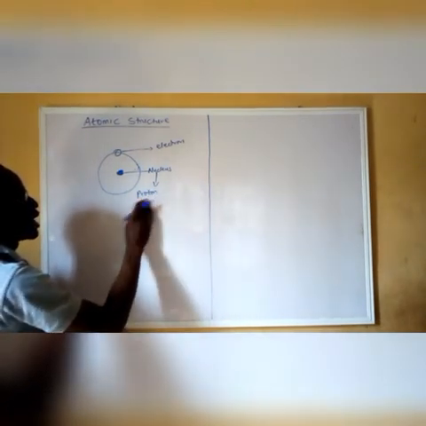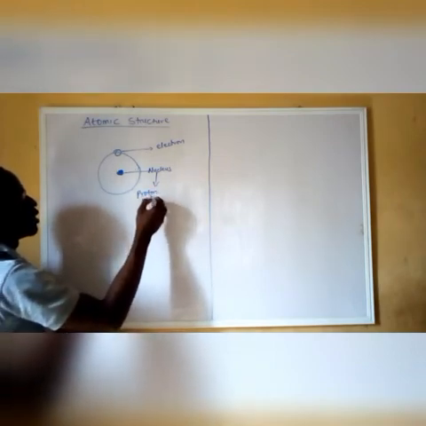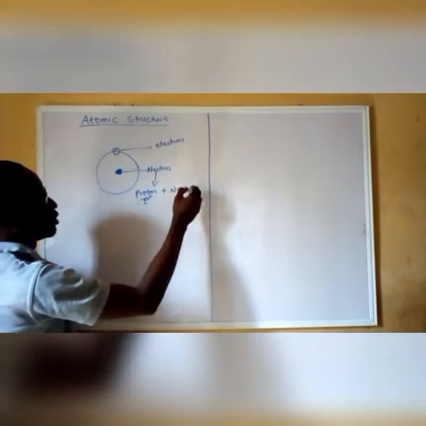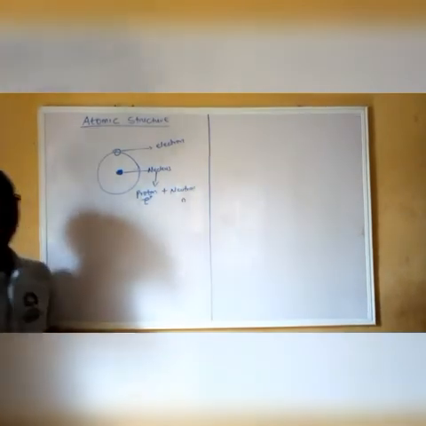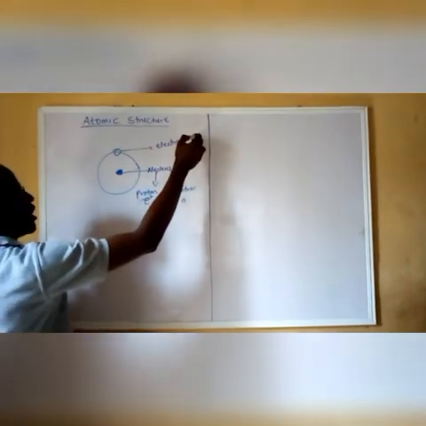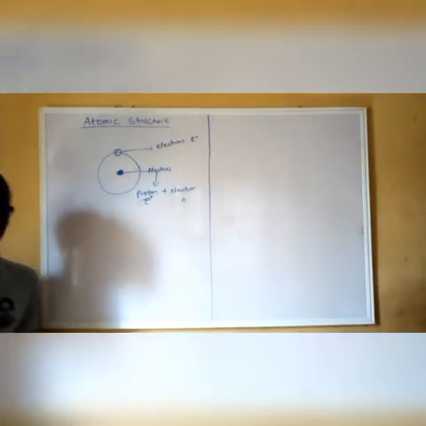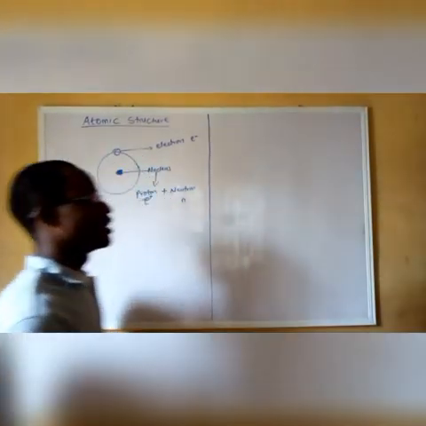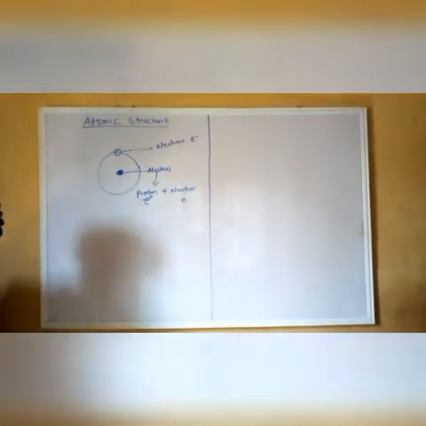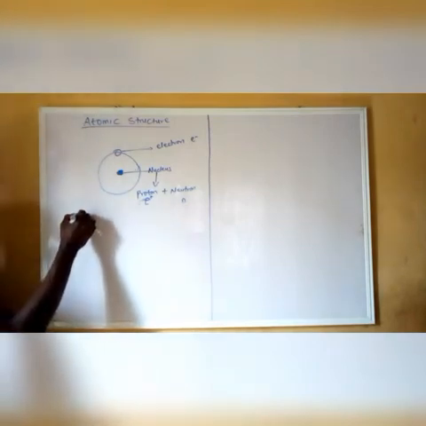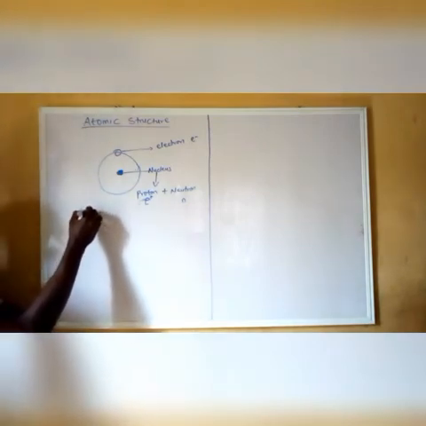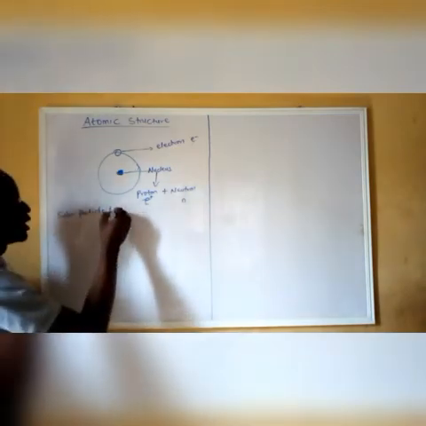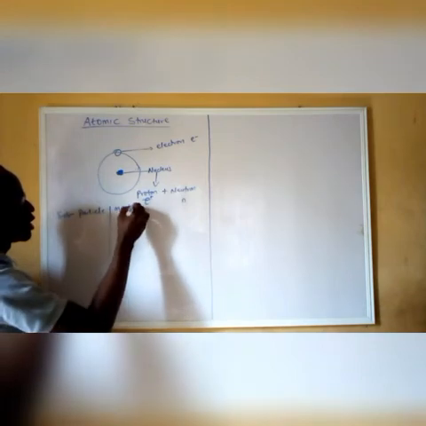This nucleus consists of protons, and neutrons, represented by N. Electron is represented by e minus. Electron, proton, and neutron were discovered by different scientists, and their properties were also given. Let's look at the subparticles of the atom, and their masses and their charges.